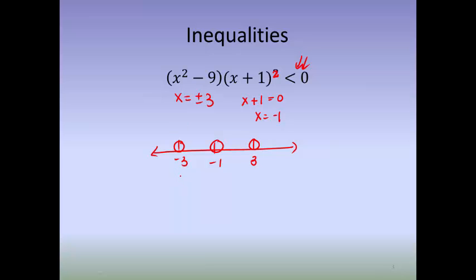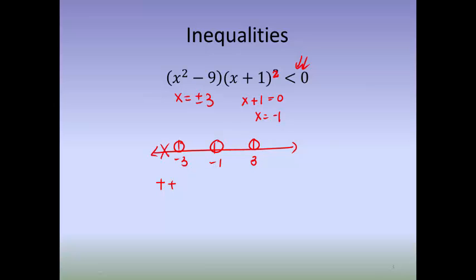So I'm going to choose a number less than -3. I'm going to choose -5. When I put in a -5 and I square it and then subtract 9, I get a positive value. When I put -5 into the second piece, I get a -2, but I square it, so that becomes positive. So a positive times a positive is not less than 0.